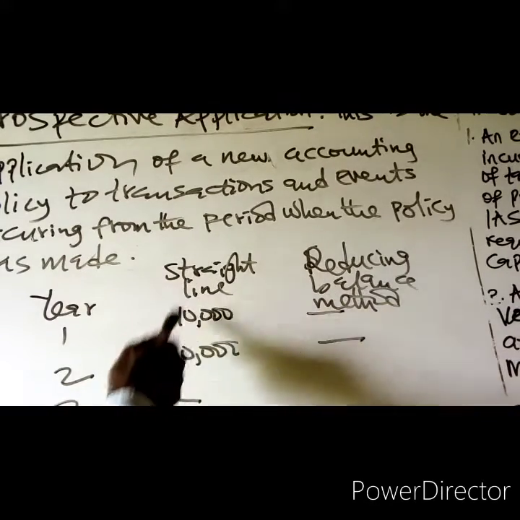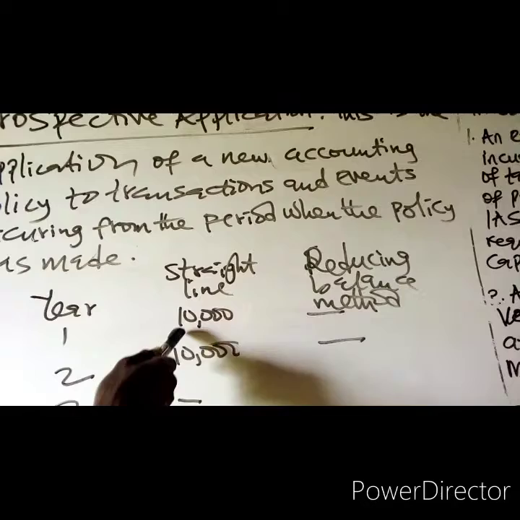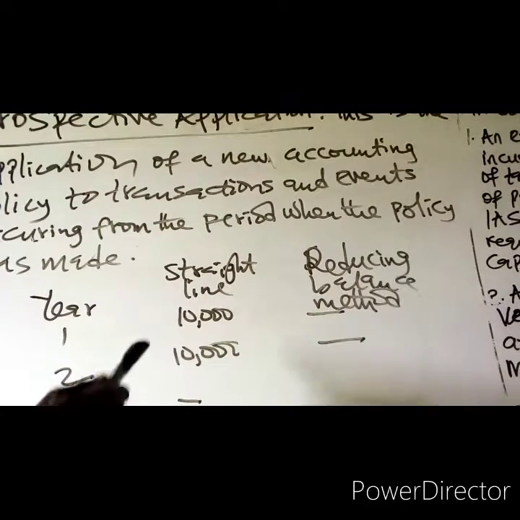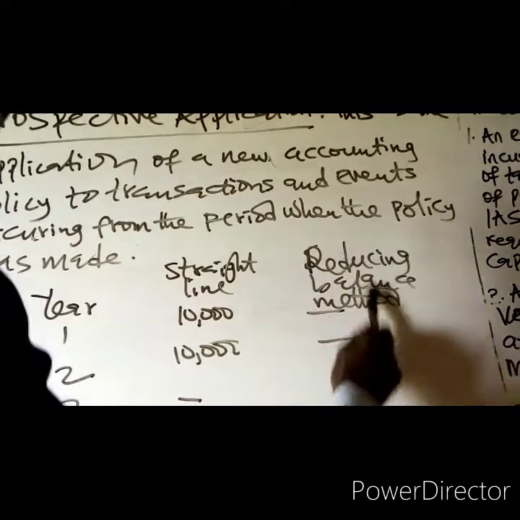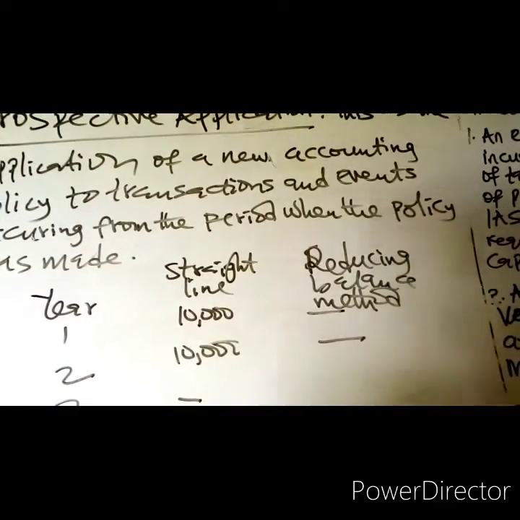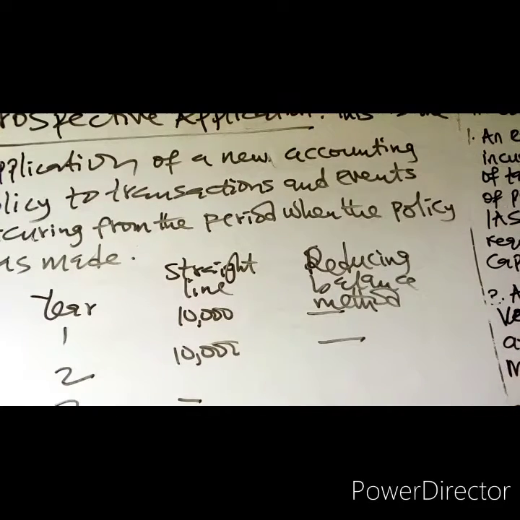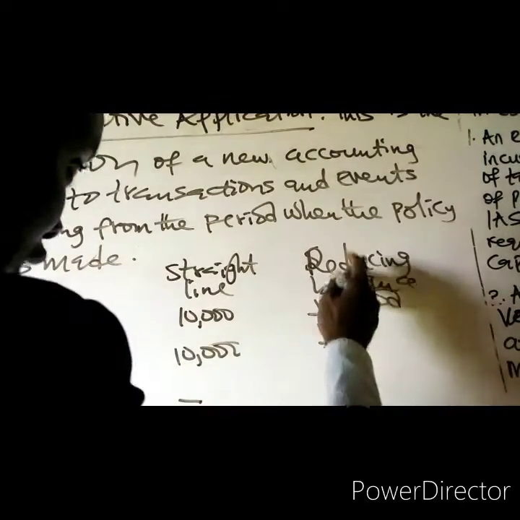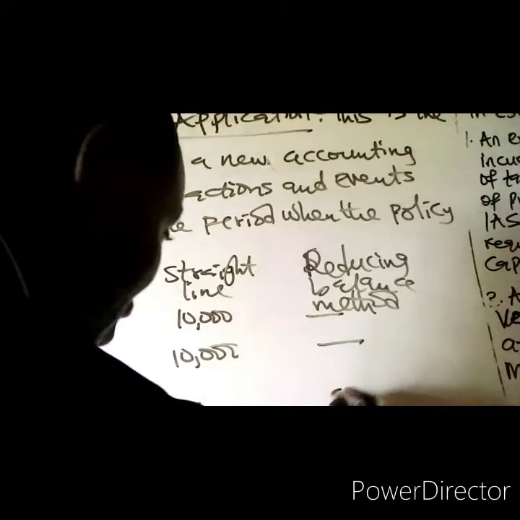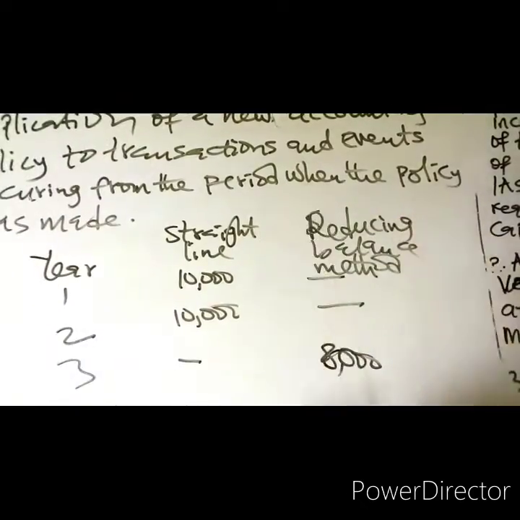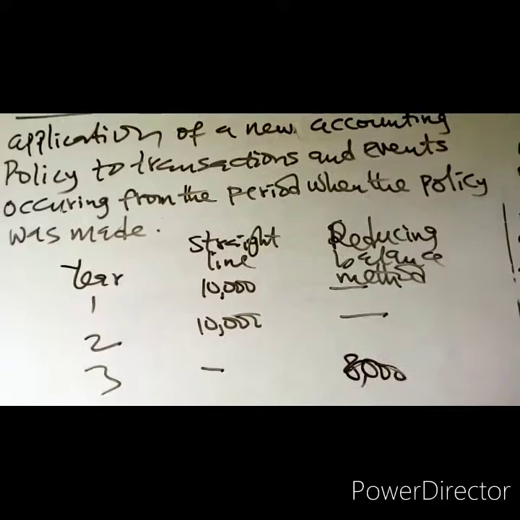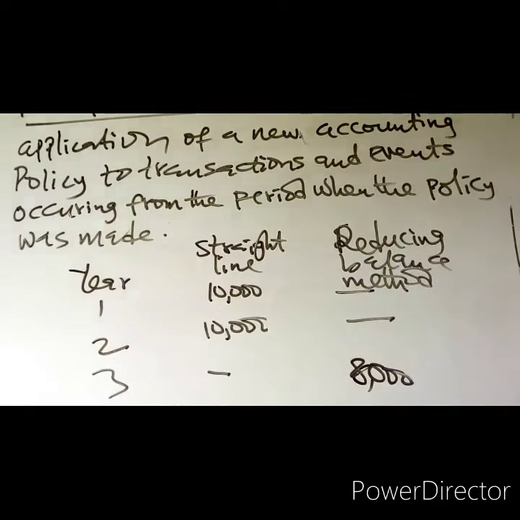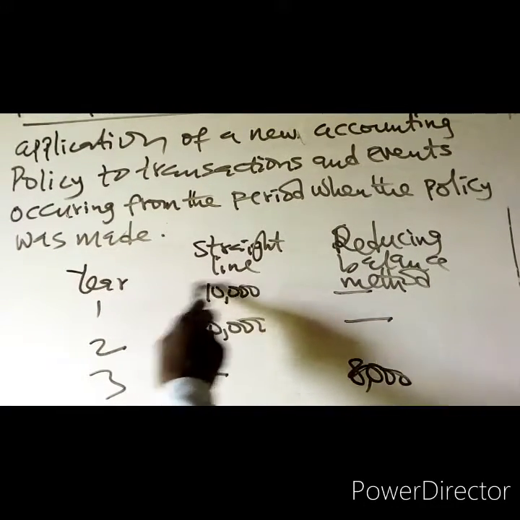So it is not as a result of recognition changes or measurement changes or presentation changes. Since it is the estimated amount that will be affected, you deal with it prospectively. That means from year 3, now that you have changed to reducing balance method, your depreciation may be 8,000. So just continue applying your reducing balance method. You don't need to go back to year 1, unlike changing policy where you have to go back to the first year of that item.